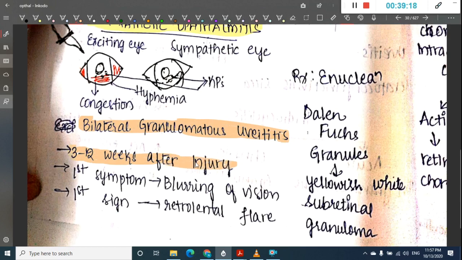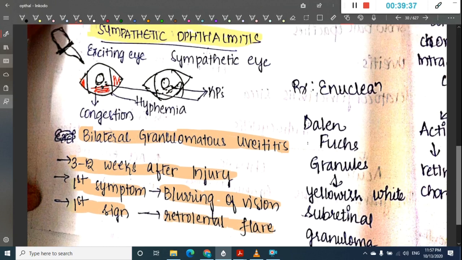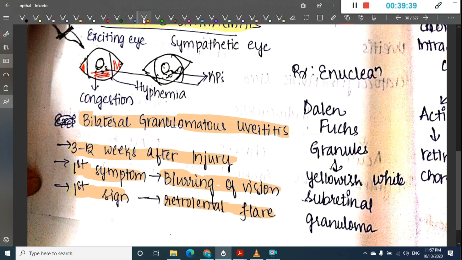injury. The first symptom that you see in sympathetic ophthalmitis is blurring of vision, whereas the first sign seen is retrolental flare.